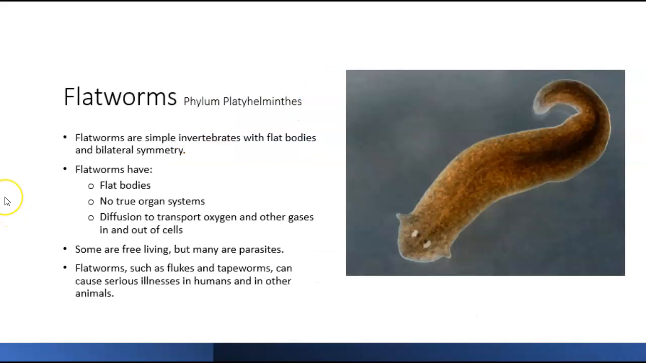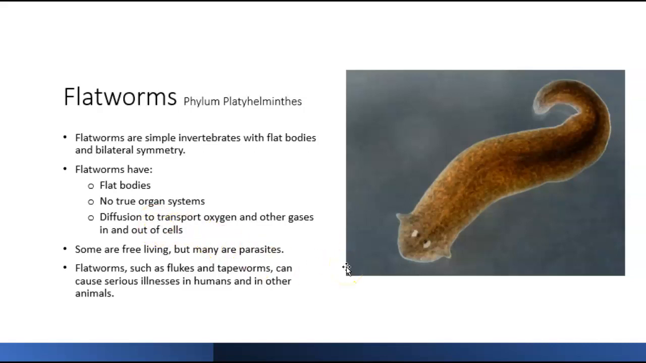Okay. Next phylum are flatworms. Flatworms are simple invertebrates with flat bodies. They have bilateral symmetry. So there's a single line down the center where each side is a mirror image of the other. Okay, so all flatworms have flat bodies. They have no true organ systems, and their gas exchange is just simple diffusion in and out of the cells.